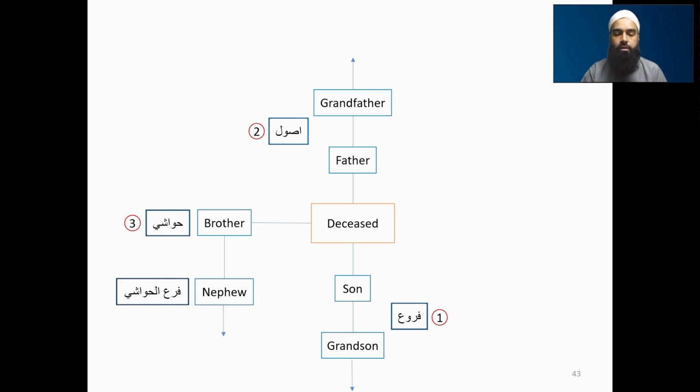And if the brothers were not alive, but their sons, the nephews in relation to the deceased, are, this is called far'ul hawashi. This is our subcategory of number three. You can put it all together, or we can call it group four, like we have done here.